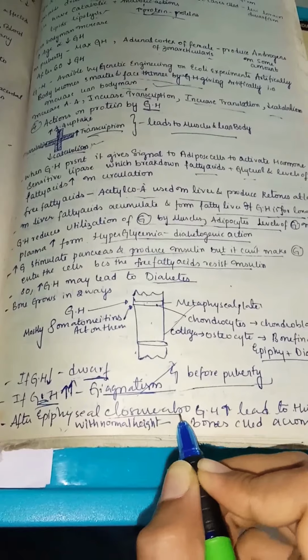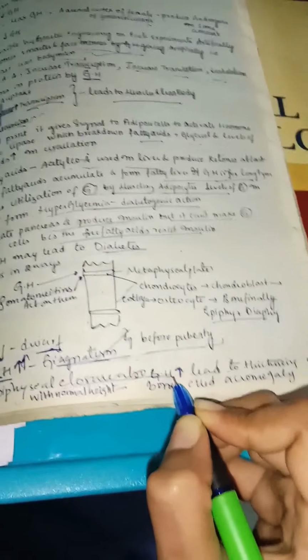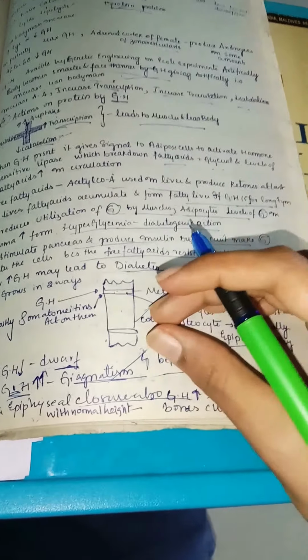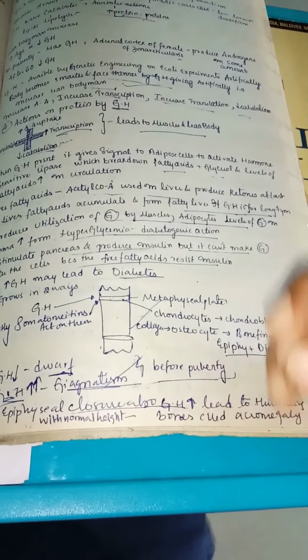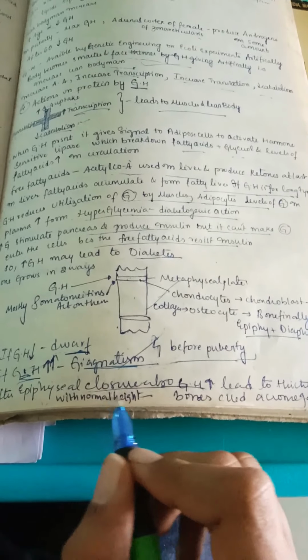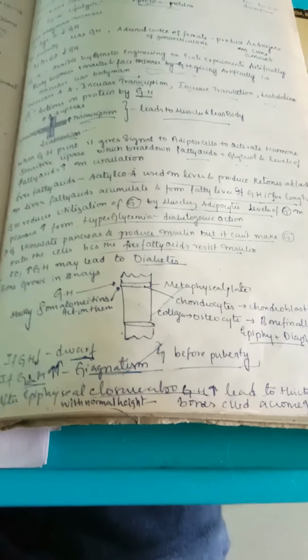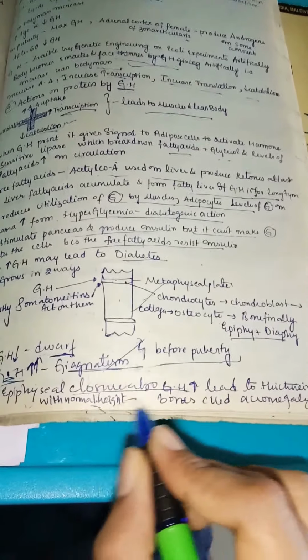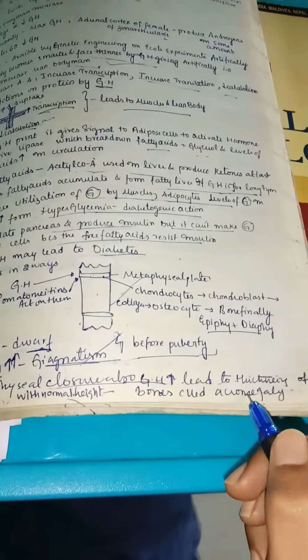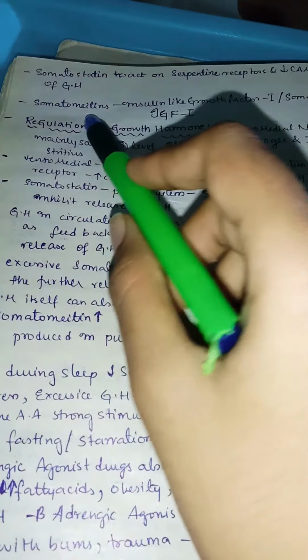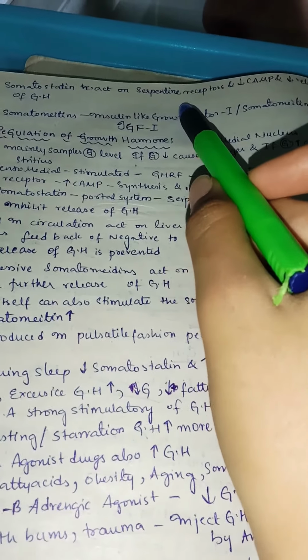So next, after epiphyseal closure, growth hormone may also increase. Sometimes, in adults, growth hormone excess occurs. Sorry, they'll have normal height, but it leads to thickening of bones, and this is called acromegaly.